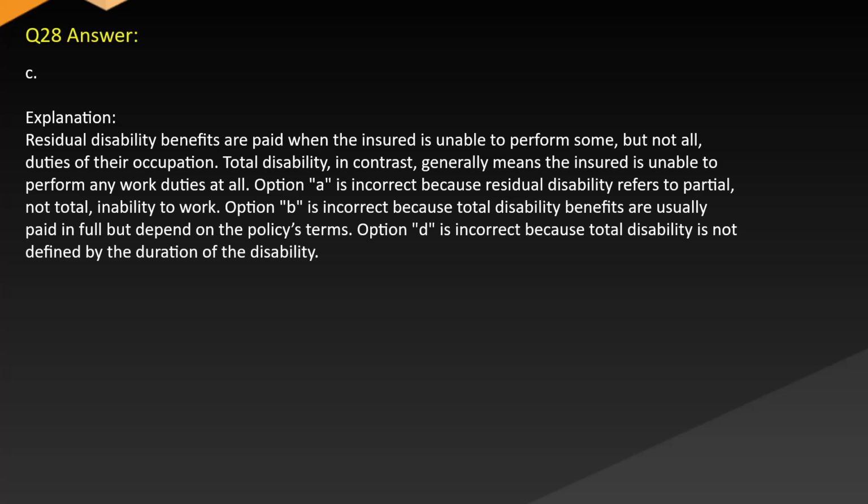Answer C. Explanation. Residual disability benefits are paid when the insured is unable to perform some but not all duties of their occupation. Total disability, in contrast, generally means the insured is unable to perform any work duties at all. Option A is incorrect because residual disability refers to partial, not total inability to work. Option B is incorrect because total disability benefits are usually paid in full but depend on the policy's terms. Option D is incorrect because total disability is not defined by the duration of the disability.